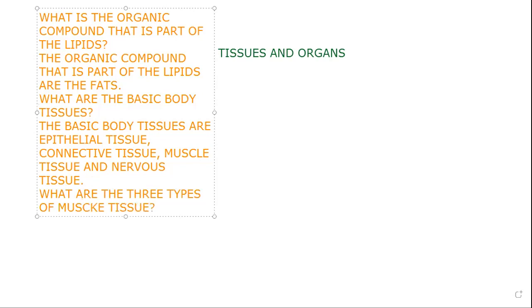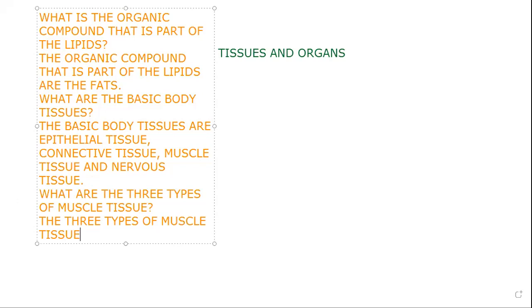Let's go with Allison first. Allison, muscle, right? Okay, the three types of muscle tissue are skeletal, cardiac, smooth, okay, or visceral.